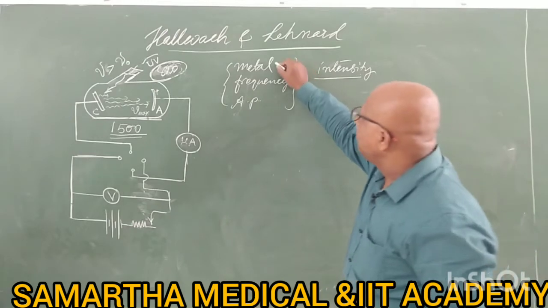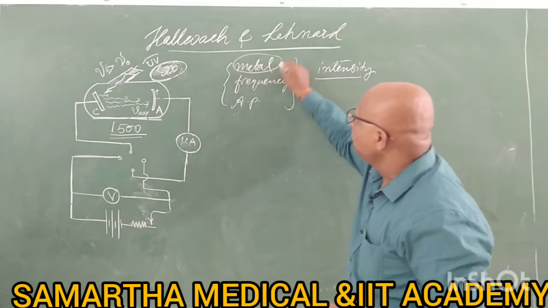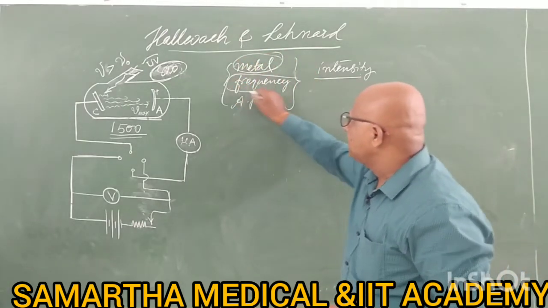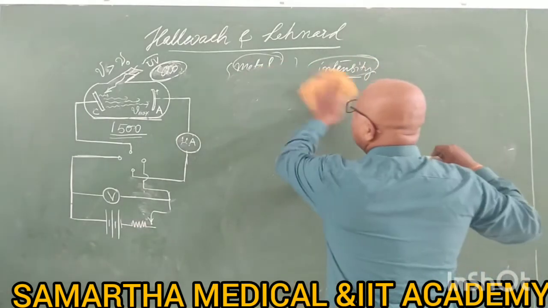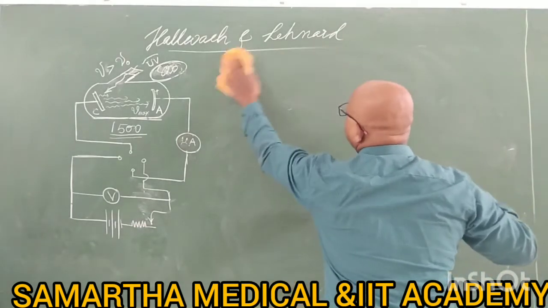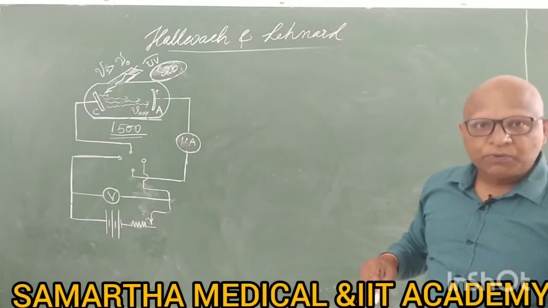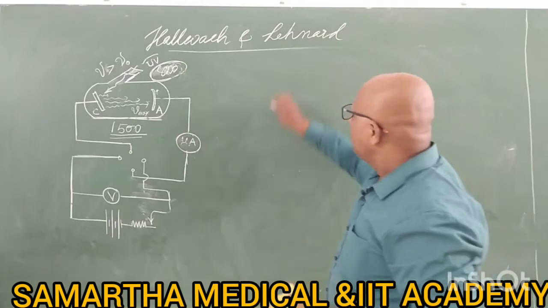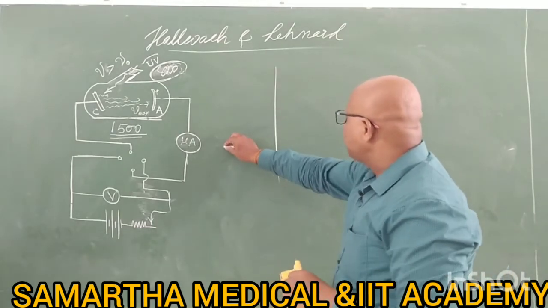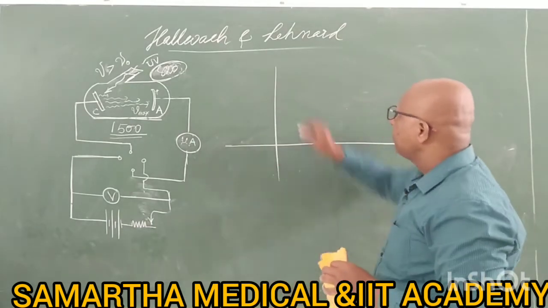We keep the metal the same. We have tried different frequencies and different intensities. Now the most important thing we will come to: we will try with anode potential. Anode potential is the most important discussion here. Here we will plot a graph.